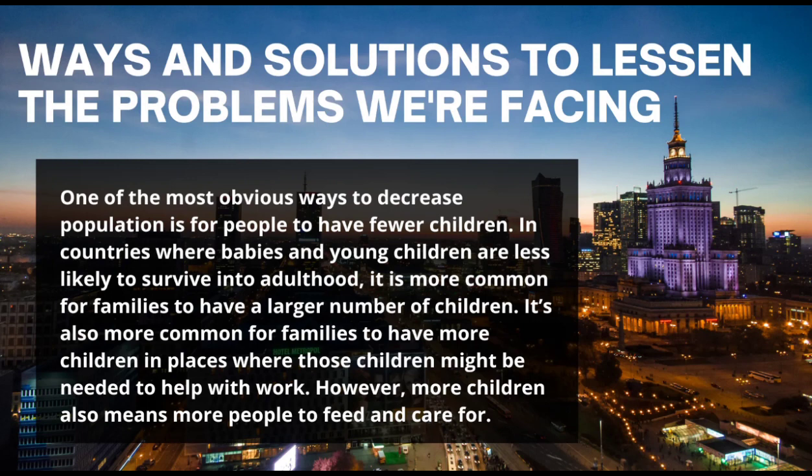Here are some solutions in population growth and poverty. One of the most obvious ways to decrease population is for people to have fewer children. Since we are overpopulated, we have to avoid having children repeatedly, because the more we increase in number, the more we become overpopulated, which leads to population growth.